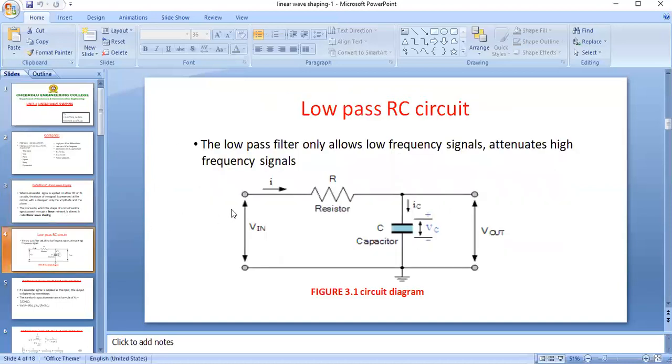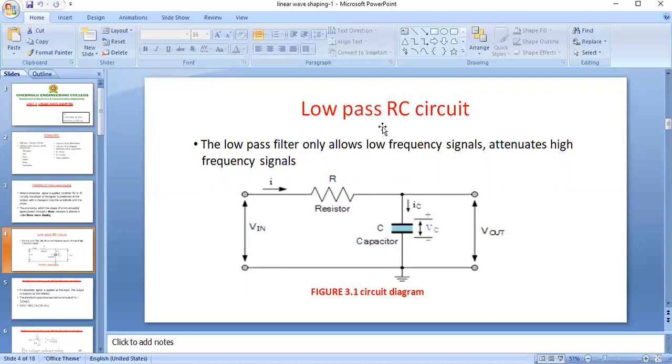This is the low pass RC circuit. We are taking a resistor at the input side, and the output we are taking across the capacitor. This is called a low pass RC circuit. Low pass RC circuit means low pass filter. We already heard the term filter.